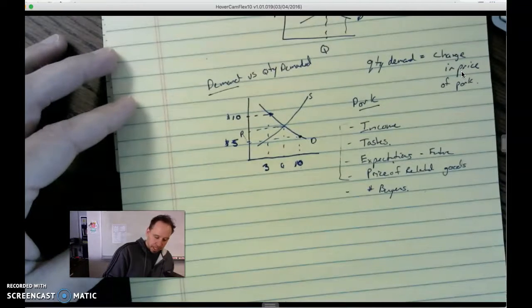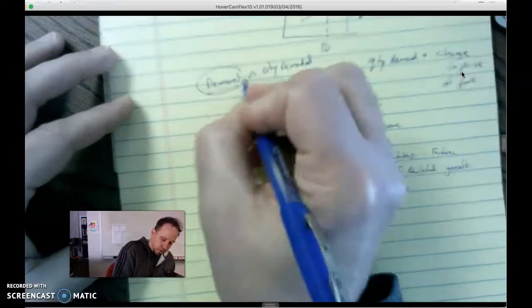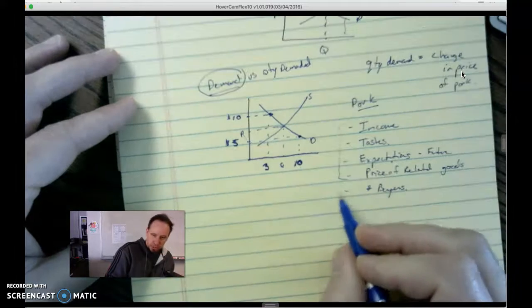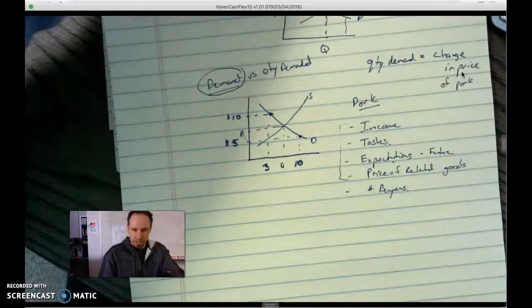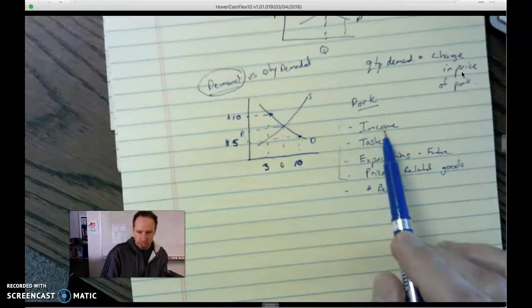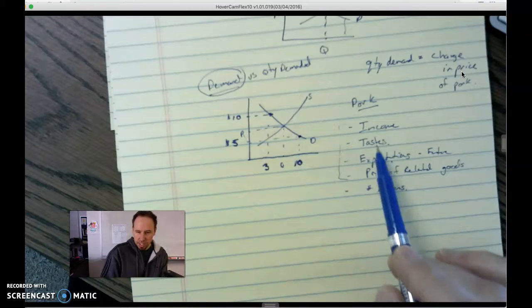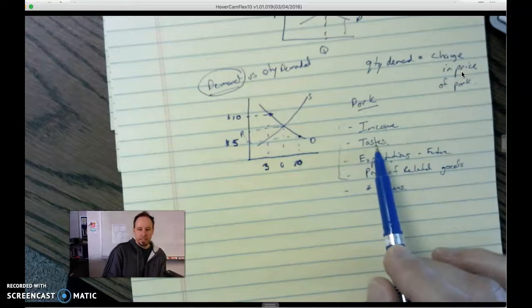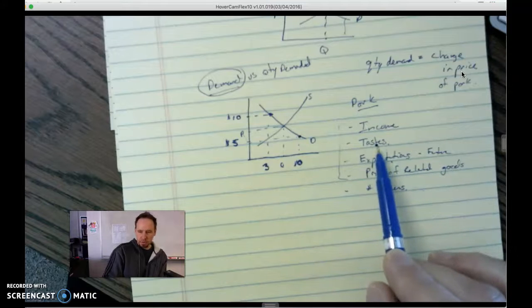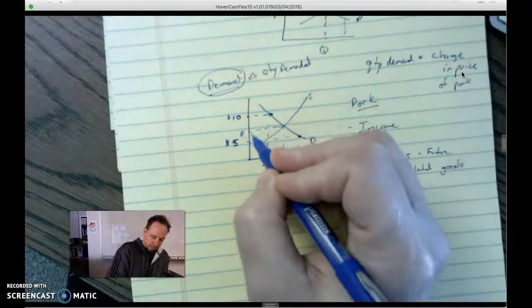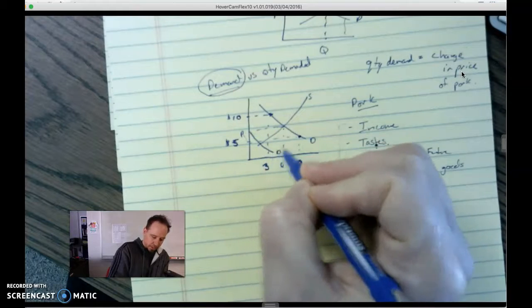A change in demand, remember demand is the whole curve, results from a change in one of these factors. That's the difference. So when our income changes, or our tastes change, maybe we had a bad experience with pork. Maybe we had a pork chop that wasn't cooked all the way through, it made us sick, and now our taste for pork changes, and our demand curve shifts way to the left.